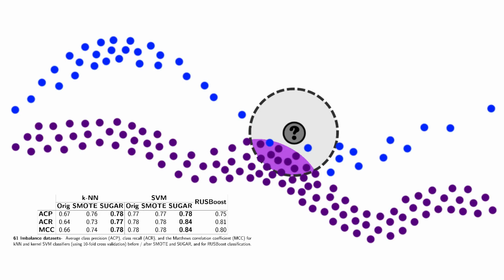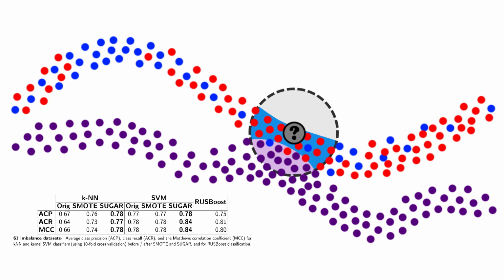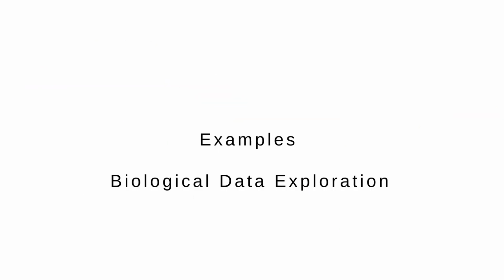In our paper, we demonstrate several examples, and here I'll briefly cover two of them. For our first example, we show that Sugar can improve imbalance classification by augmenting undersampled class manifolds and outperforms other methods. Next, we use Sugar for exploratory data analysis.